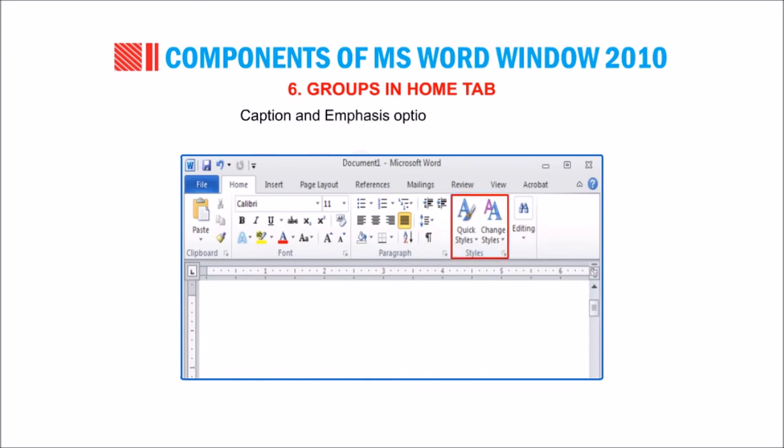Caption and emphasis options to format titles. Editing. Using this group, you can find and replace text in the document. Objects and text can also be selected in a document using this group.